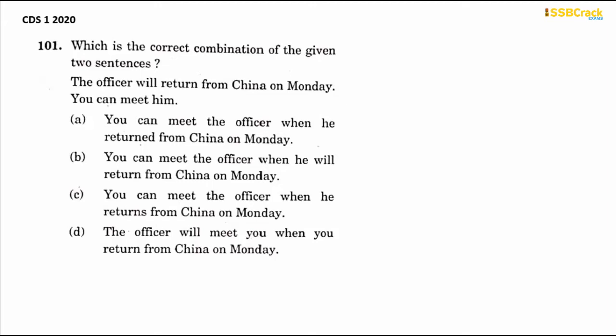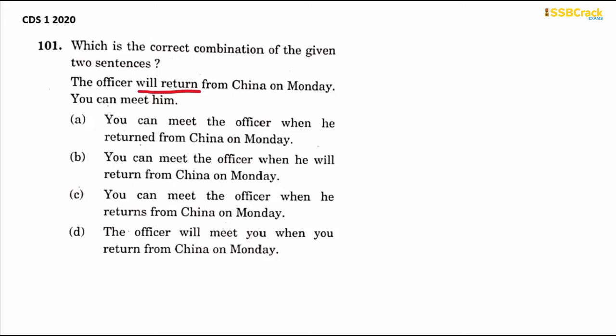The officer will return from China on Monday. You can meet him. So we can club it together and we can say, you can meet the officer when he returns from China on Monday. Now you'll ask me why I have changed the future will return to present tense returns. This is because we never use future tense in time clauses.